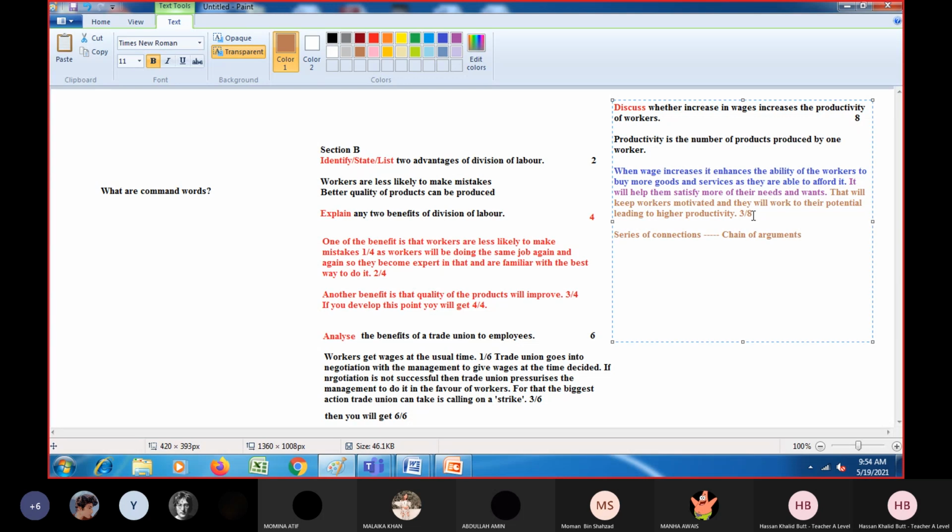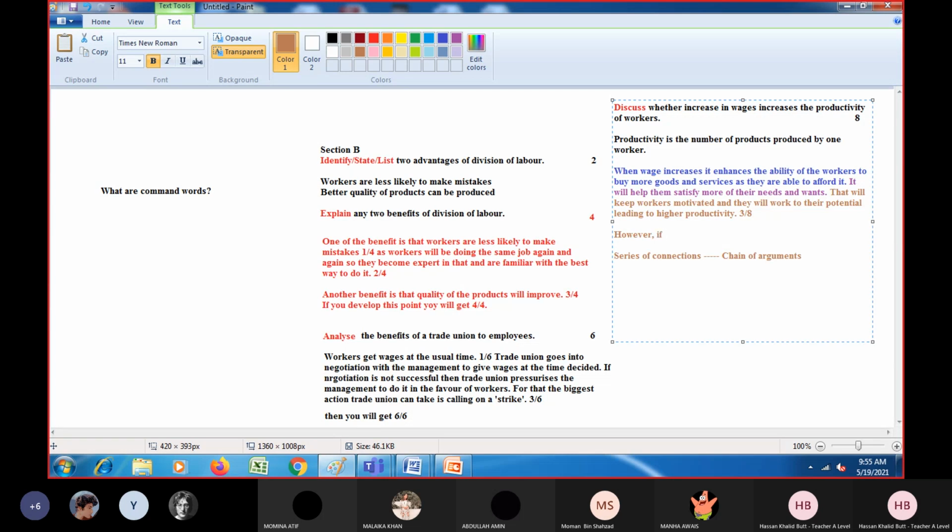Now if we write another point, I will write a point against it rather than in favor. I'll write it here because we are going against it. I will start it with the word however. This is a good way to start a counter argument. You have given an argument in favor. Now a counter argument means that exactly the reverse of it is true. Now I am going to explain that an increase in wages does not increase productivity.